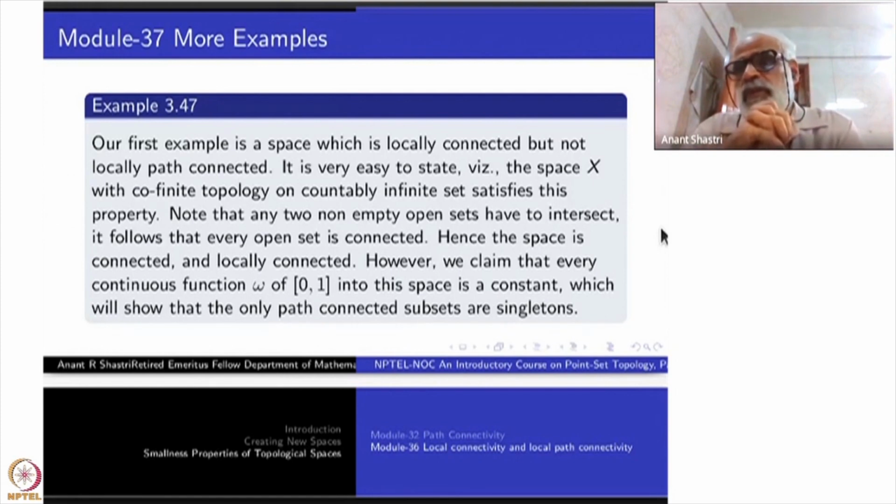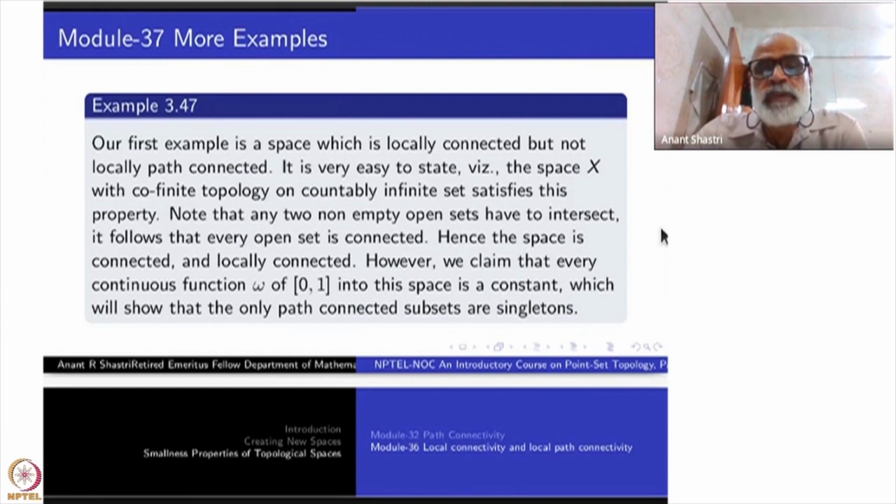Discrete topology with more than one point is neither connected nor path connected, but surprisingly, because points are open, this is locally path connected. So I am not interested in discrete topology.